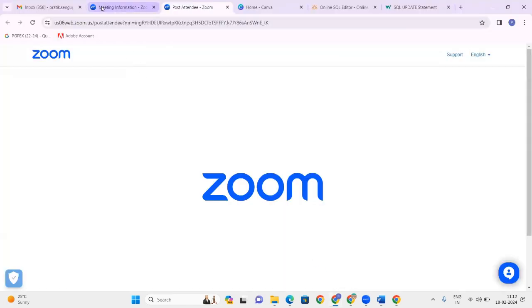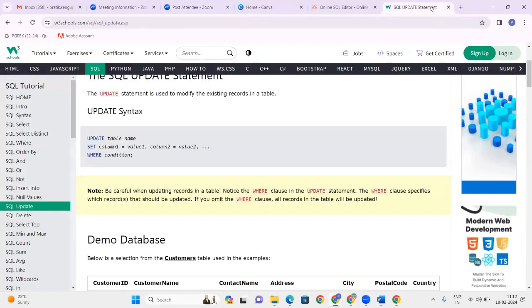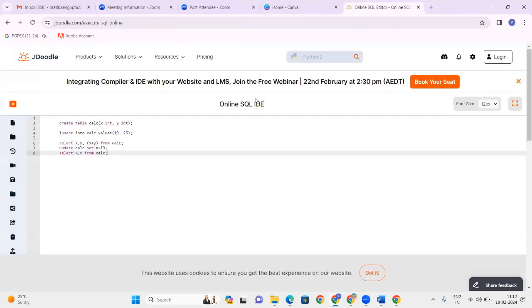This is an online SQL editor. Here we are creating a table one.